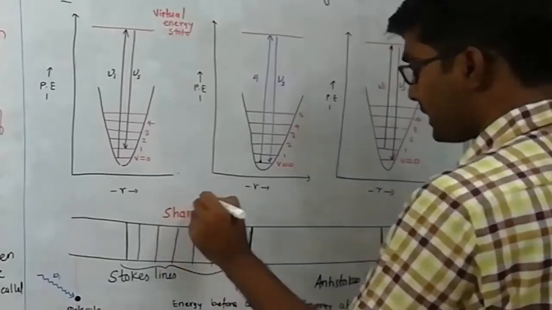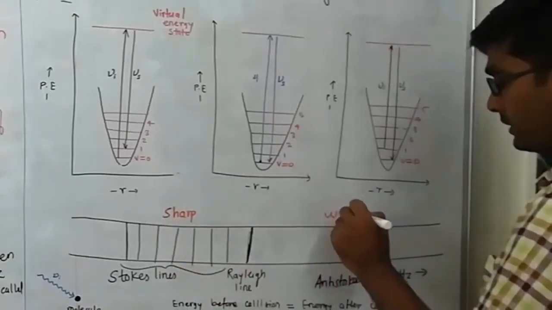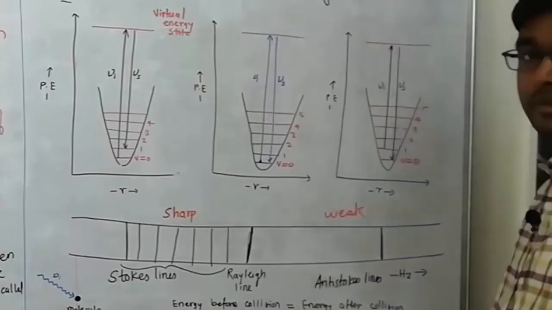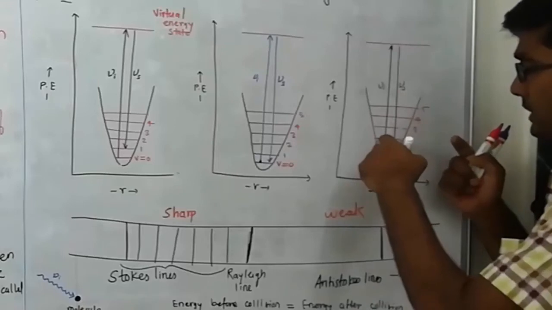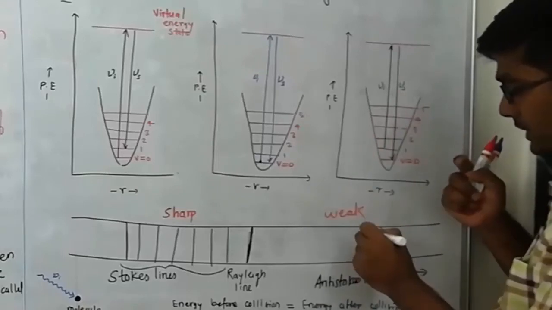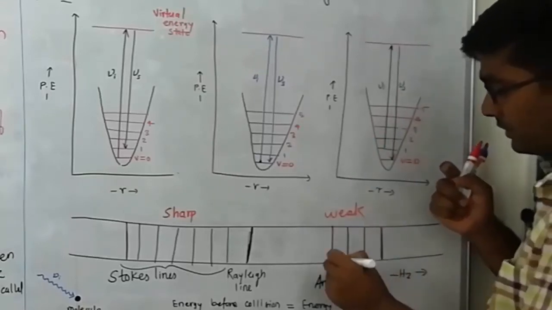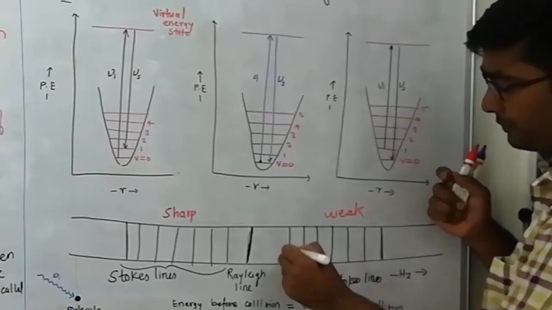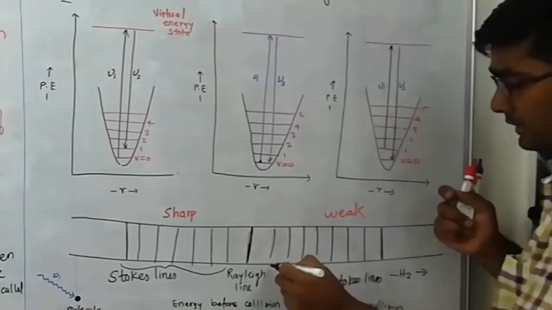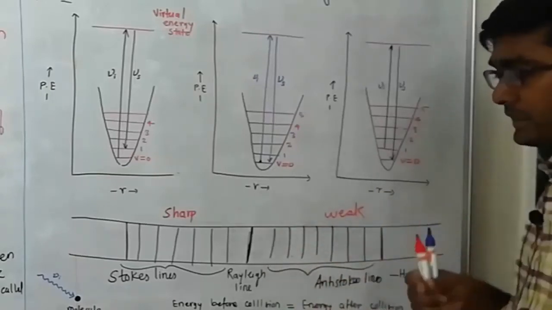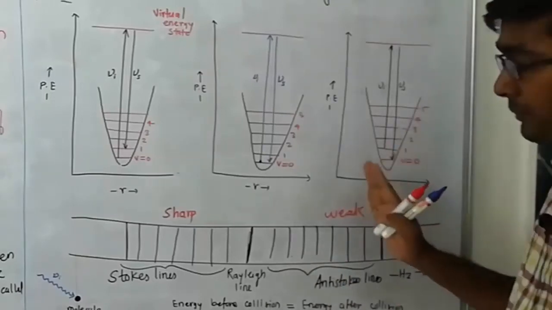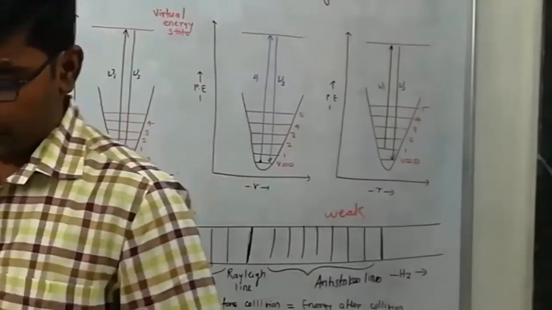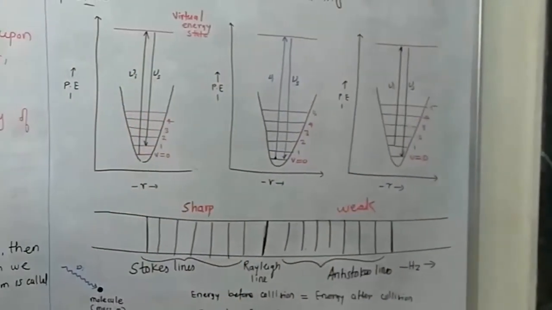The Stokes lines are sharp lines, and these are weak lines. If the transition takes place from the second to the first level, then another weak line is observed on these sides. All these transitions are there. Clear? And these lines are the anti-Stokes lines. Now let us deduce the equation.